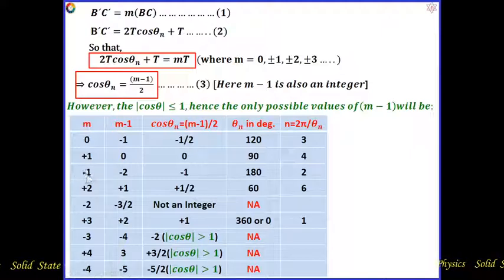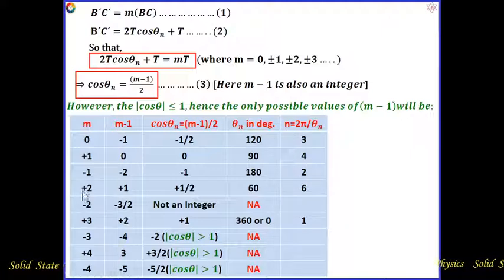If we consider M value minus 1, M minus 1 will be minus 2, cos theta n will be minus 1, and the corresponding theta will be 180 and n will be 2.